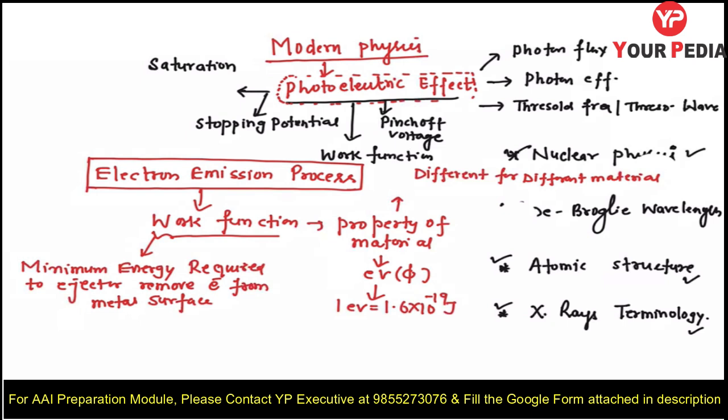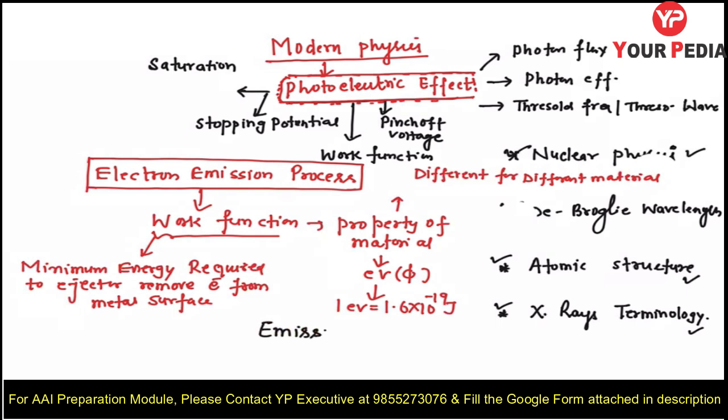It means if you are starting any emission process, there is a requirement of a minimum amount of energy, at least how much energy you need to provide to kickstart that process, or you can say the minimum energy to be given to an electron to eject it from the metal. Now the photoelectric effect is not the only emission process. That is due to light radiation. Input is light. We are exposing some metal surface to the light. But alongside this, there are many other emission processes also.